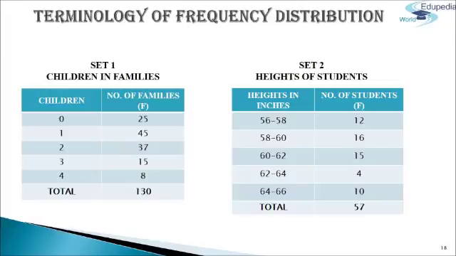Next, midpoint. The mid value which lies halfway between the lower and upper class limit is known as the midpoint. Thus, in the class of 62 to 64, the midpoint is 64 plus 62 divided by 2, which comes to 63. Calculated midpoints are the most important values as being the representatives of the classes and are taken for use in further statistical calculation.